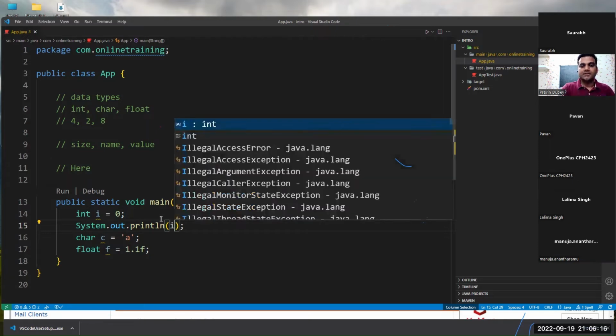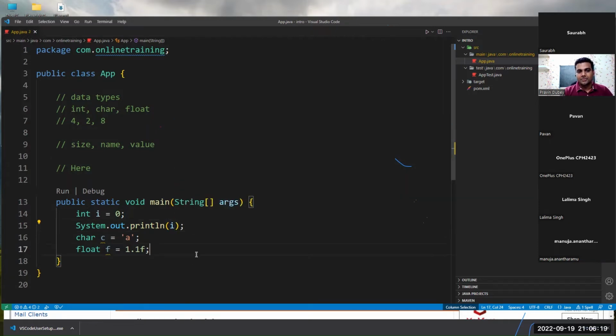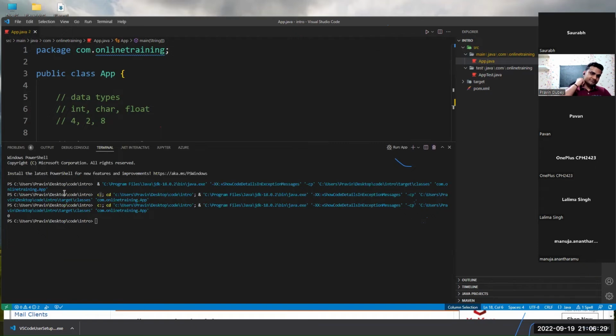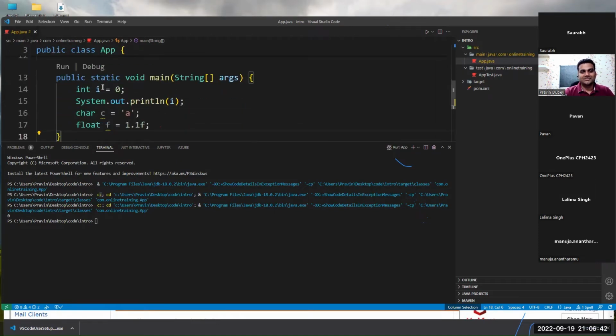So what I want to print is I. Now the moment I say I want to print I, the warning of I went away because I'm using it now. Okay, so now let's run it. What will be printed? 0. After looking at the output, Sona? No. You have mentioned it, no? Defined int a equals to 0. I is equal to 0. Right. So I is equal to 0. That is why it is printing 0.